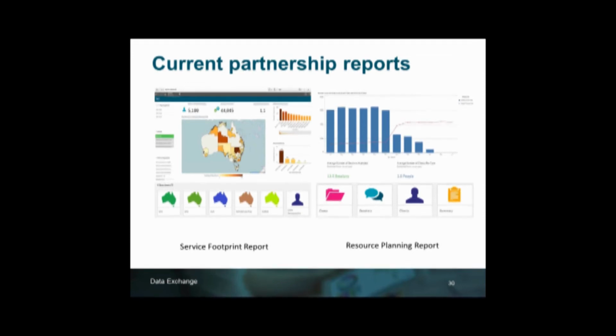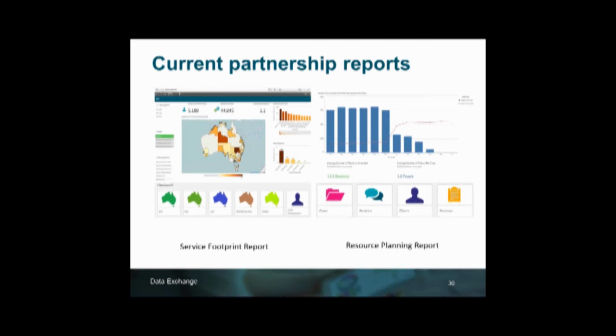So the service footprint report will provide information regarding outlet and client demographics within those outlets, going from a larger area or boundary area such as an SA3 right down to your local government area and suburb. And resource planning is very good for looking, scheduling and planning for your business. It looks at the different cases and sessions that have been held over the reporting period, your different clients as well that have attended those sessions. So very good in determining staffing levels, things like that, what's happening, the different activities that are happening at different outlets. And again, you can drill down further into those graphs or images, and it takes you then to further information.